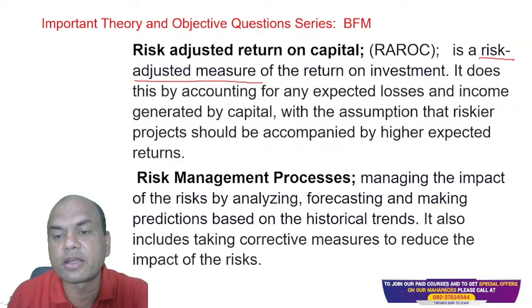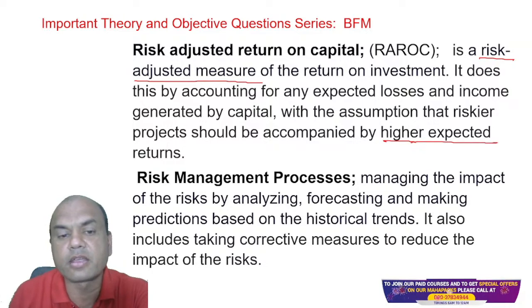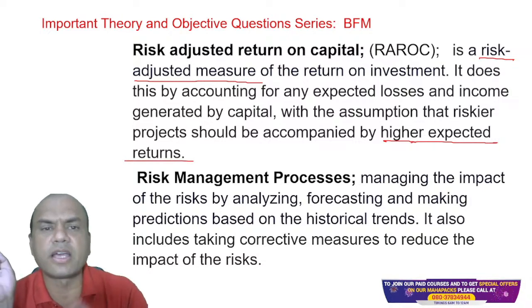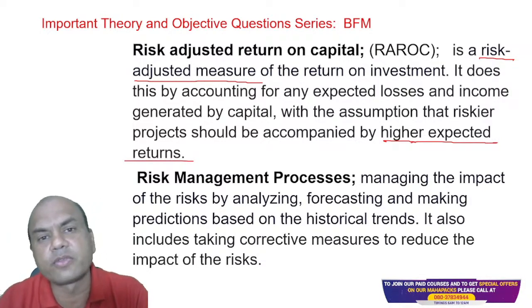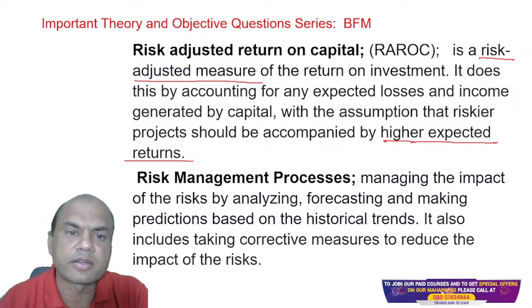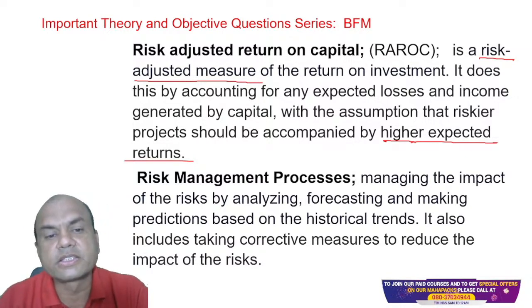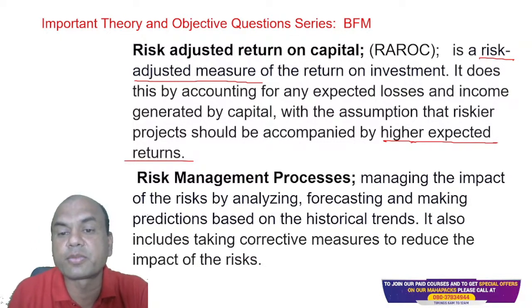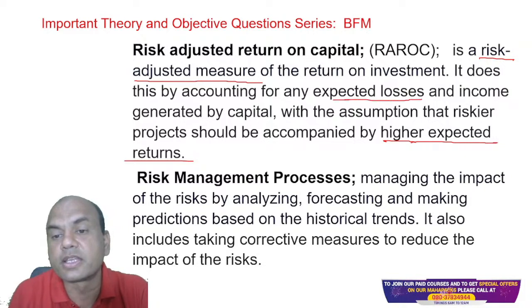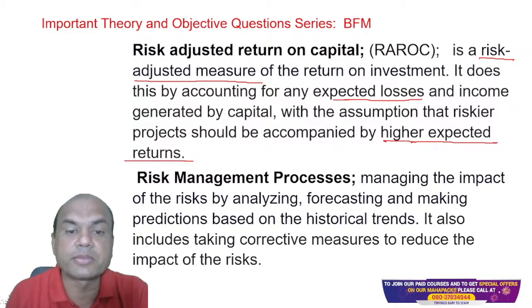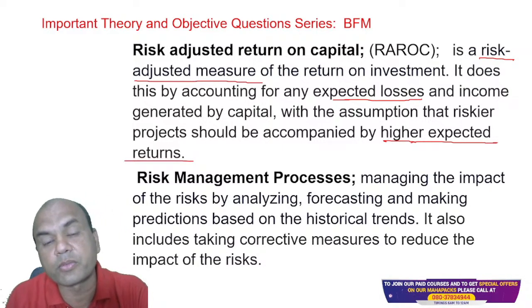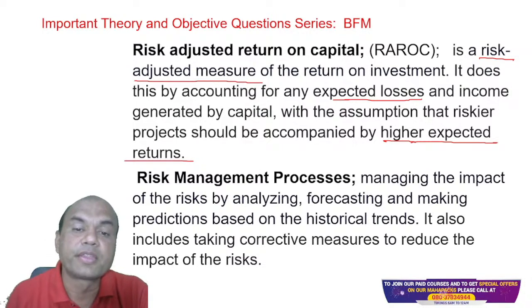So higher expected returns. If I'm investing in riskier projects, then I should get a higher return. Only then I'll invest in the riskier projects. Otherwise, won't I invest in the bank FD, isn't it? So it does this by accounting any expected losses. What all losses can occur whenever I invest in some riskier project, and income generated by that capital. So whatever capital I've invested, what is the income generated from that? Whether it suits my risk adjustment.